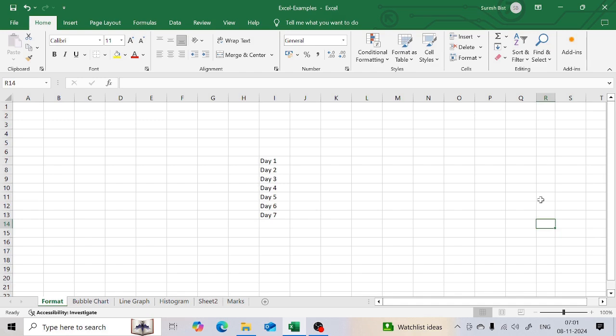Hello everyone. In this video we will see how to make text vertical in Excel. So in Excel, when you enter text in a cell, the text appears horizontally by default, but you can make it vertical.